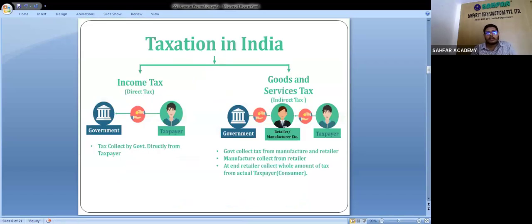Taxation in India after GST came in the year 2017: one is income tax, which is known as direct tax, and another is indirect tax, which is known as GST, goods and services tax.